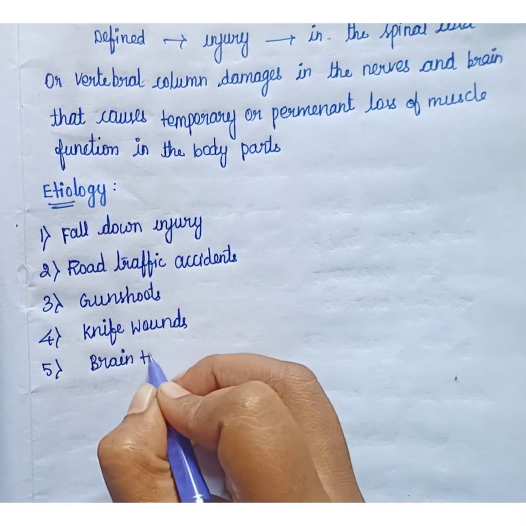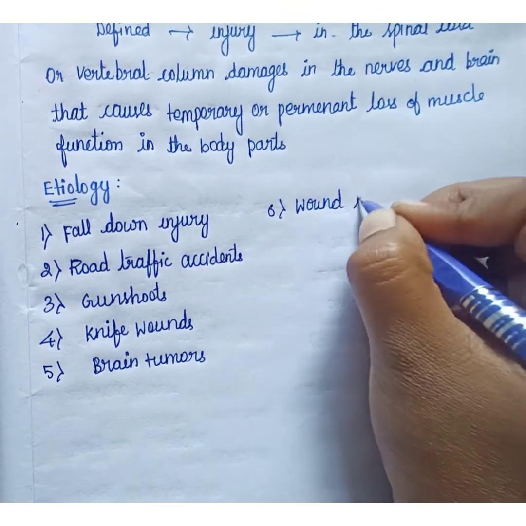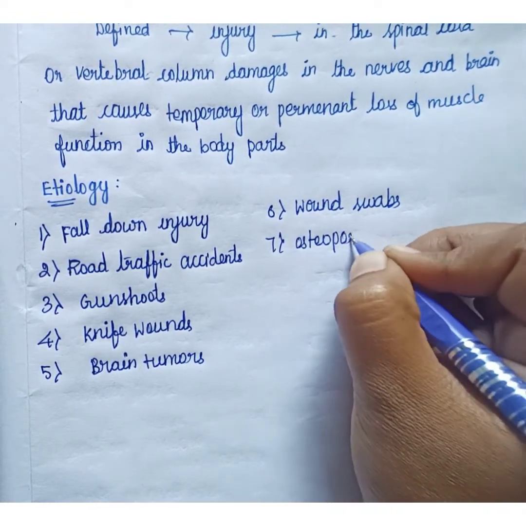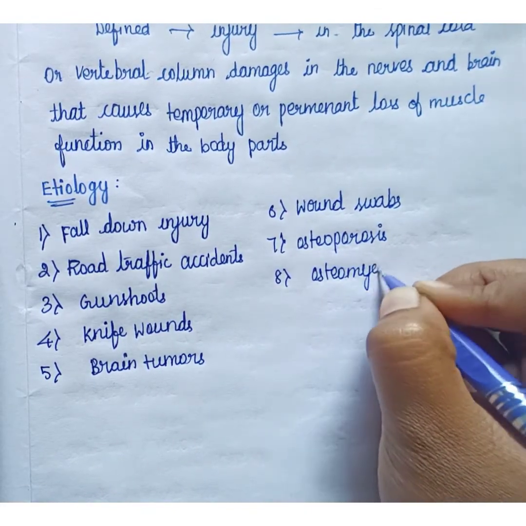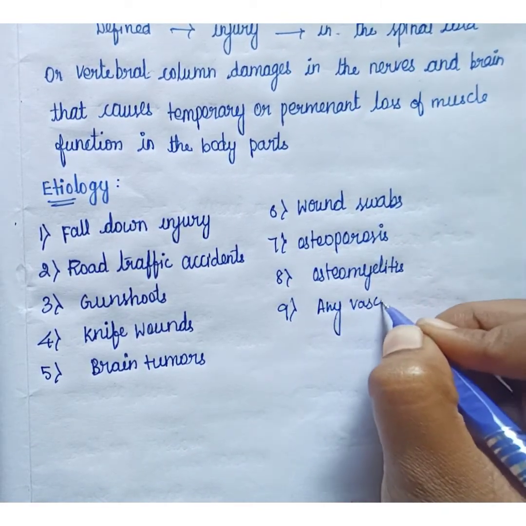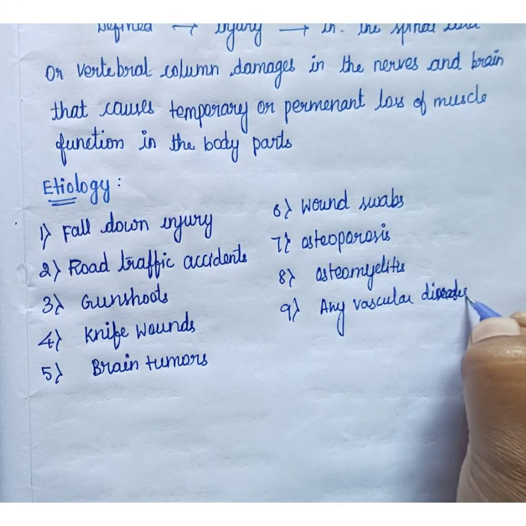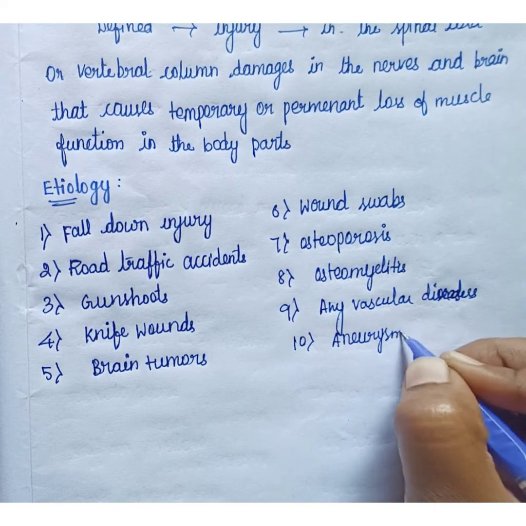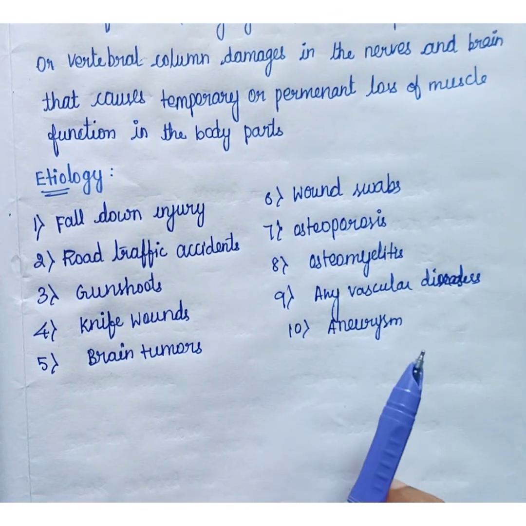Also wound swabs, or due to osteoporosis and osteomyelitis, and also any vascular disease, vascular disorders, aneurysm and syringomyelia. So these are the etiologies of spinal cord injury.